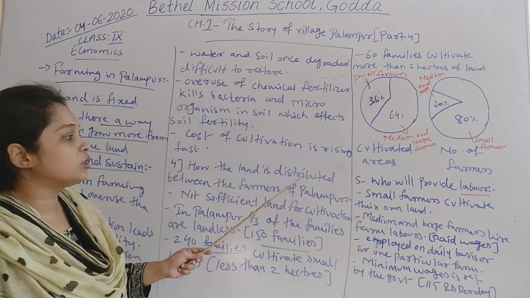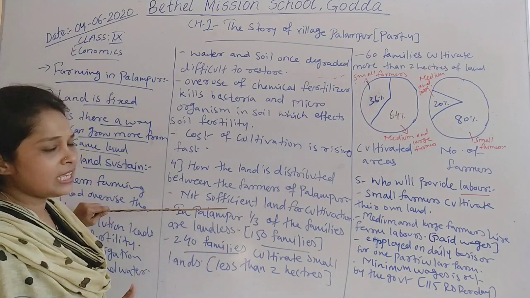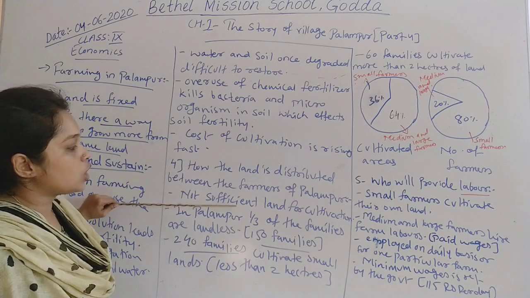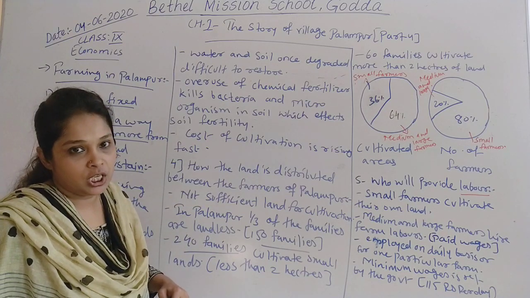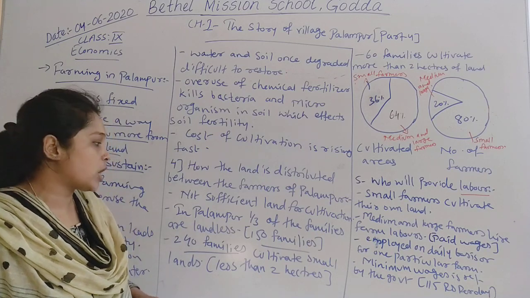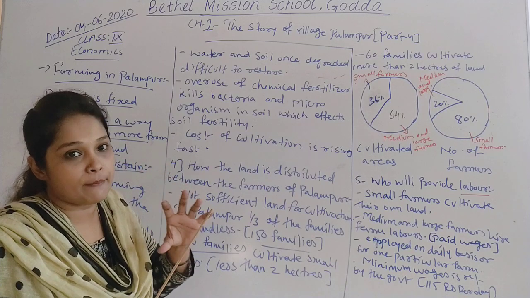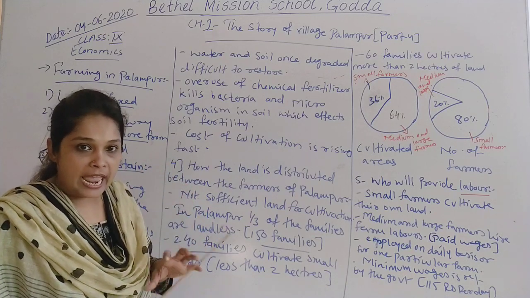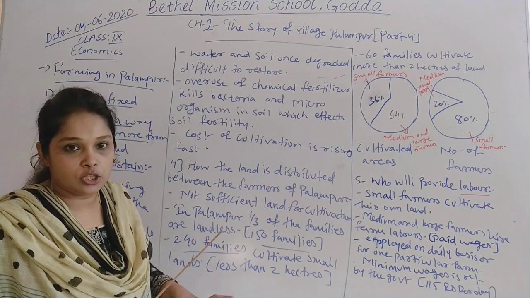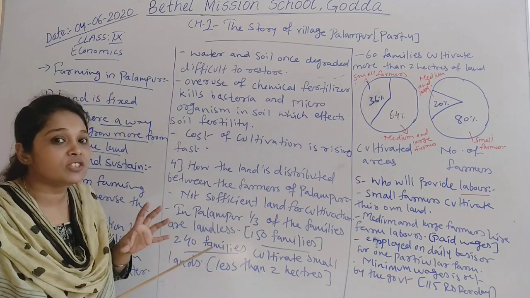Now let's take the example of village Palampur. As we have seen, in Palampur there is not sufficient land for cultivation. In Palampur, there are 450 families who live there, and their main activity is agriculture. So 75% of people in Palampur are involved in agriculture.